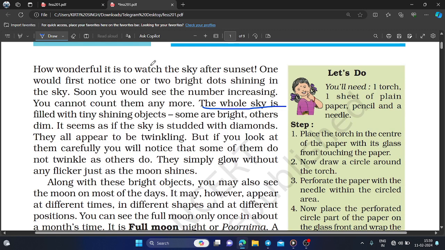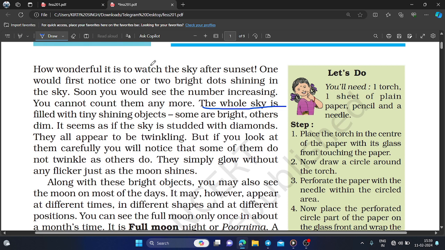So you may see at night there are a number of brighter stars, shining objects in the sky. Some are bright and others are dim. They all appear to be twinkling, but if you look at them carefully, you will notice that some of them do not twinkle as others do.